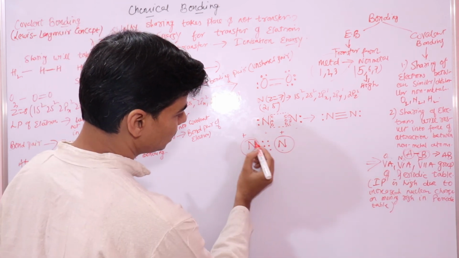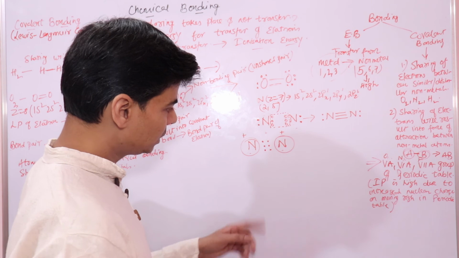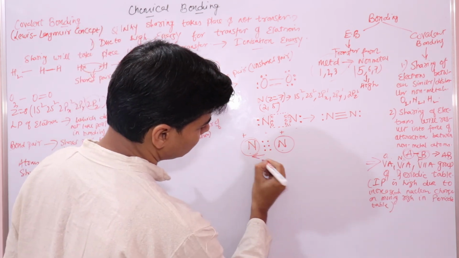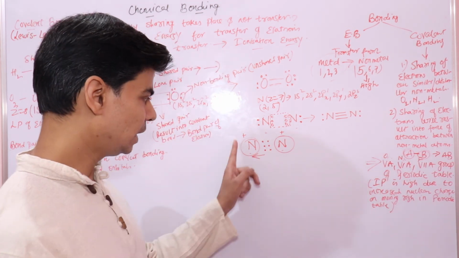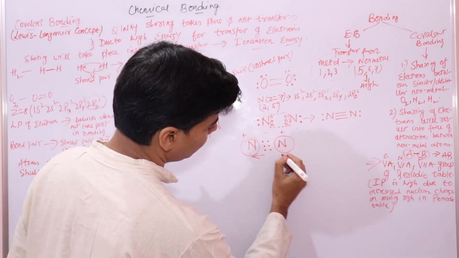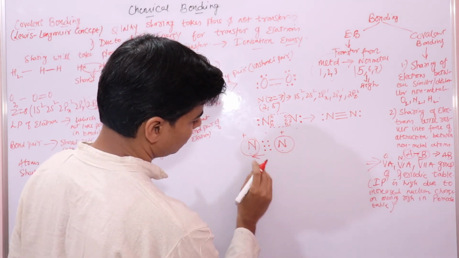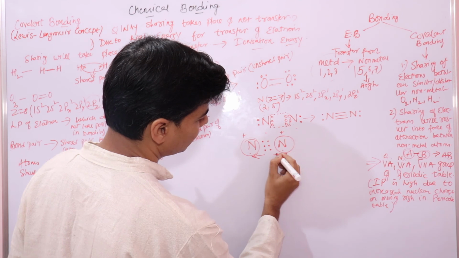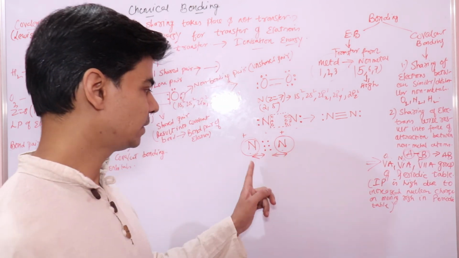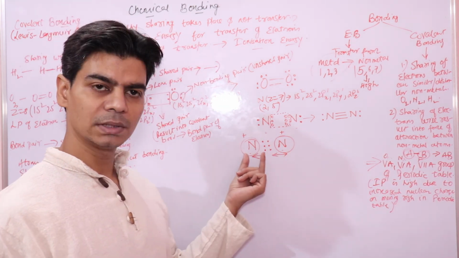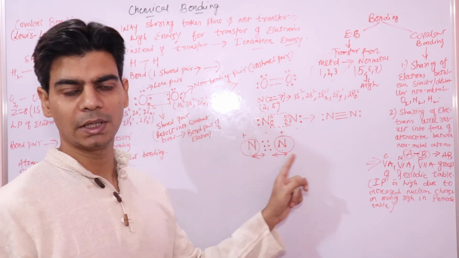So this shared pair is attracting the nucleus of this nitrogen atom and the nucleus of this nitrogen atom. So there is a force of attraction between these electron pairs and the positive nuclei of these atoms,